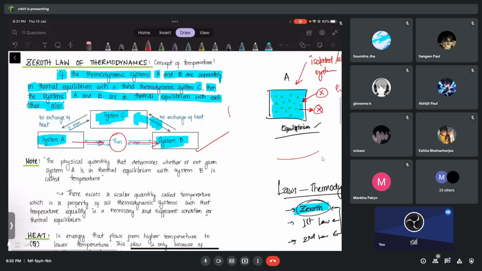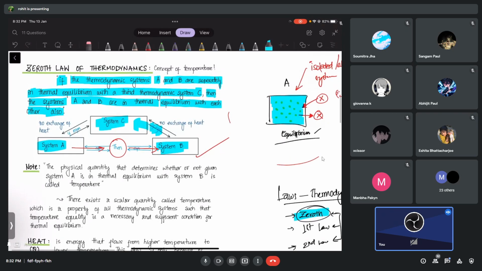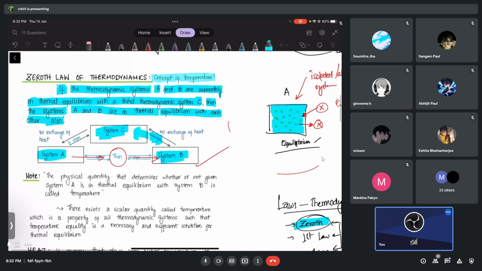And who determines, as I told you, whether the systems are in equilibrium or not? Temperature. Just ask yourself whether the systems have the same temperature or not. If the systems have the same temperature, then for sure they are in equilibrium. They will not exchange any heat. So that is done for the time being.